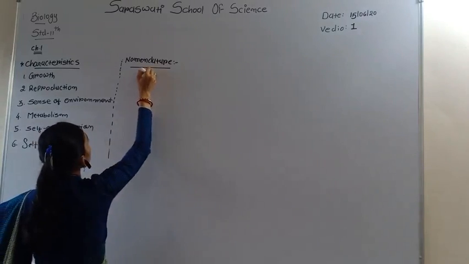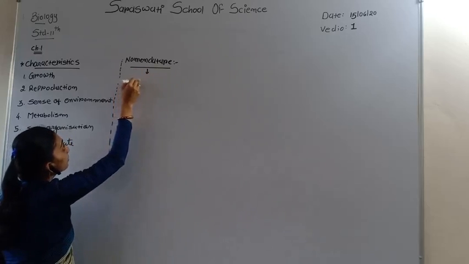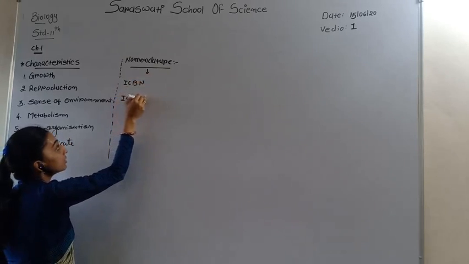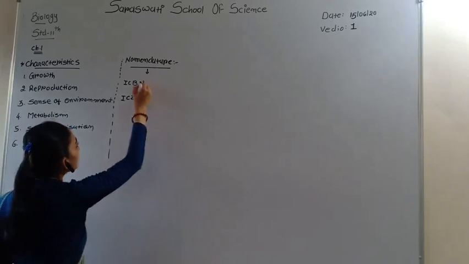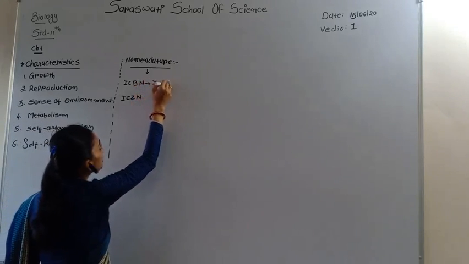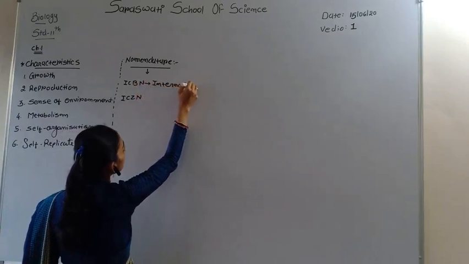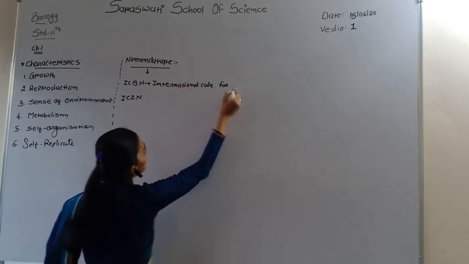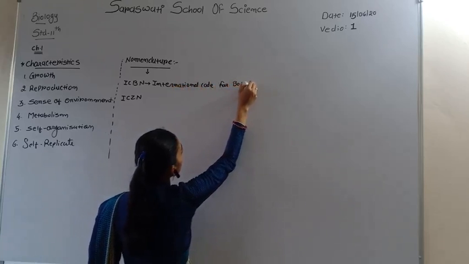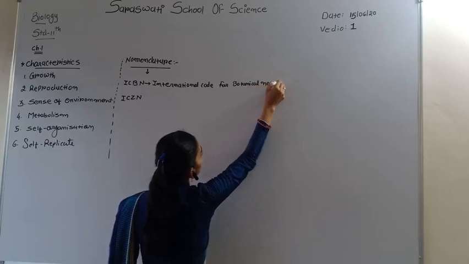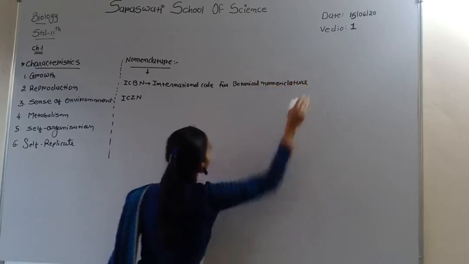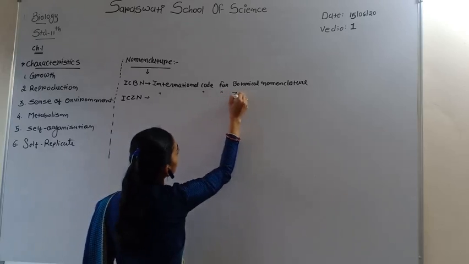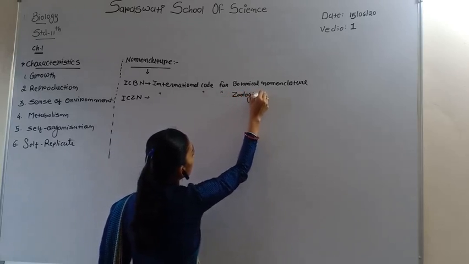Two branches give scientific names to living organisms, that is ICBN and ICZN: International Code for Botanical Nomenclature and International Code for Zoological Nomenclature.